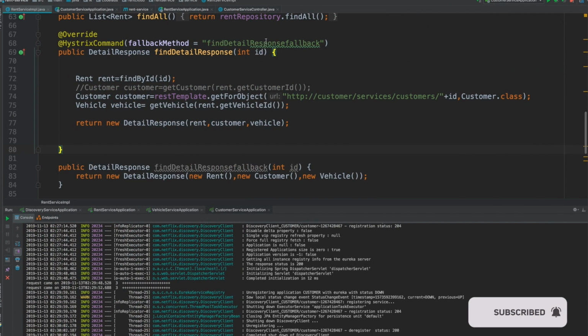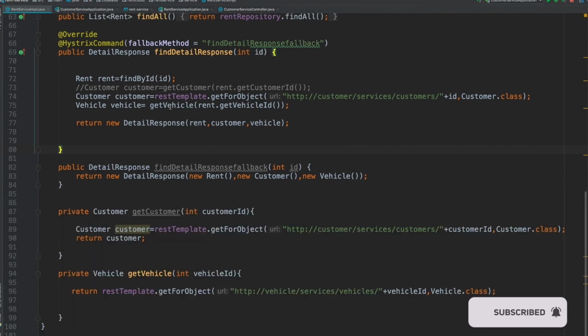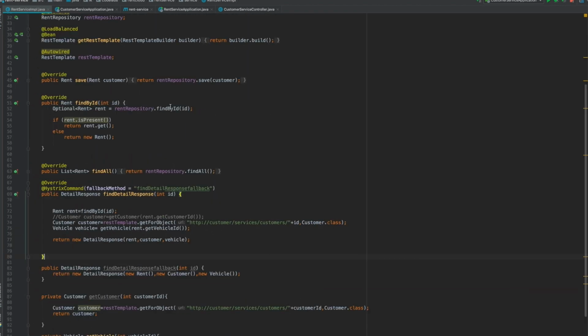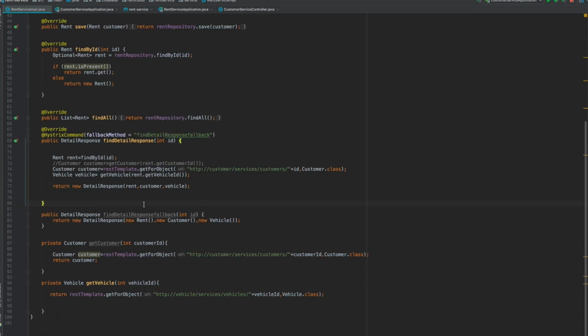So the limitation is you can only use the annotation if this is the method which is called first in the service class, right? But if you have to use this in an inner method, this doesn't work. So I don't recommend using it this way because it has so many limitations and you are not in full control, right? You should be able to control everything. So this should not be used.